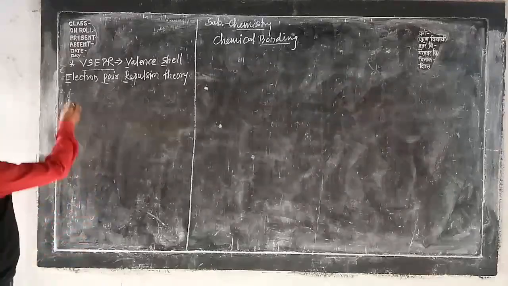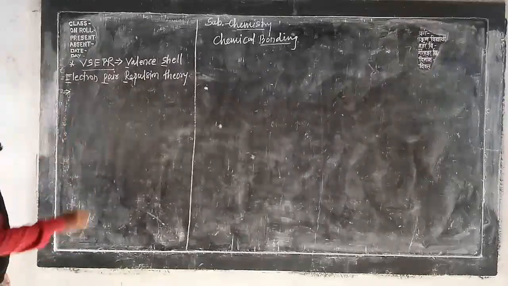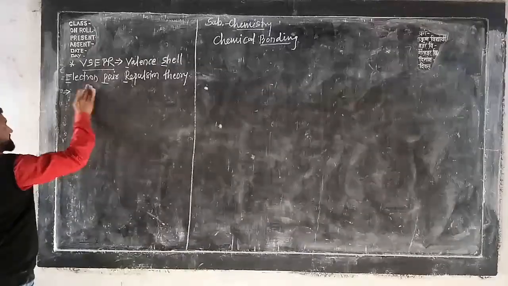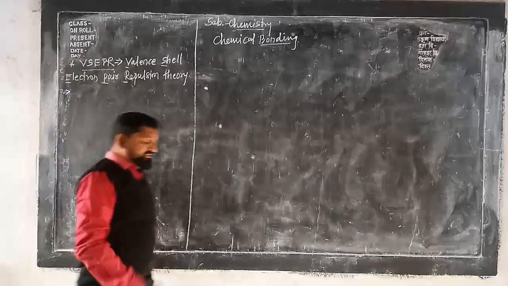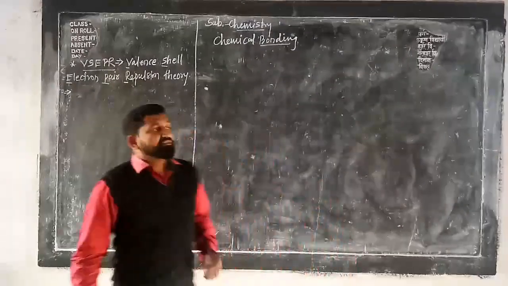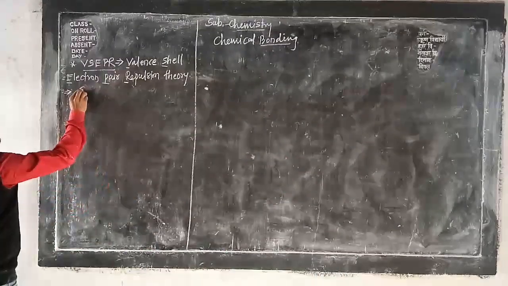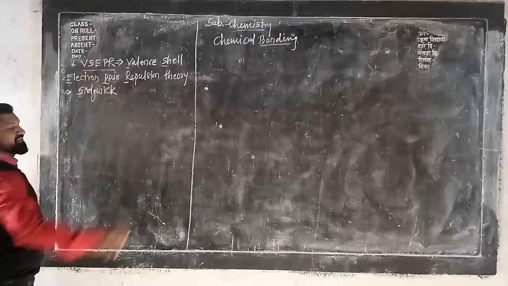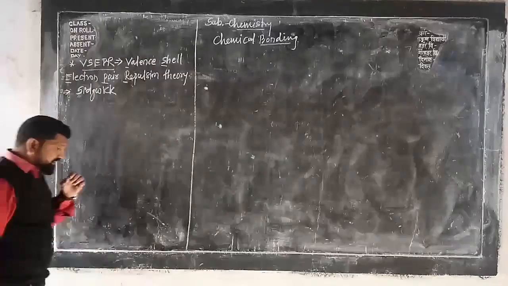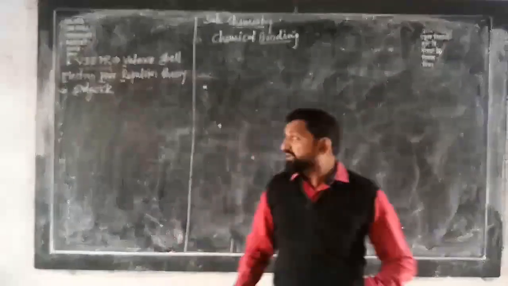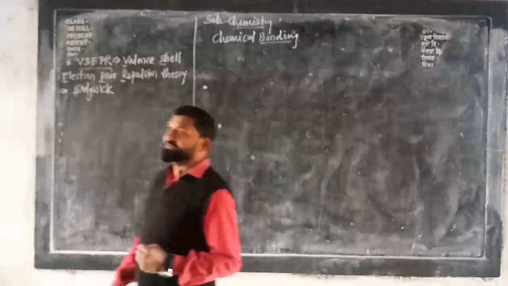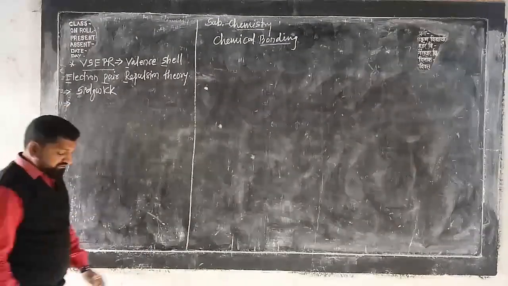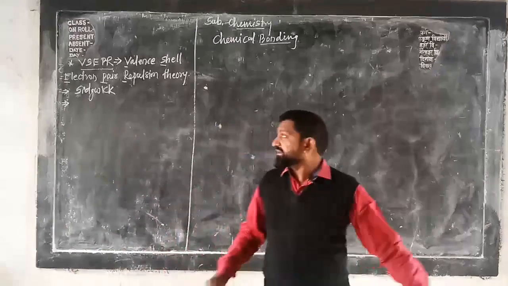Now see here, directly we come to the consequences of what is meant by VSEPR theory. This theory was discovered by Sidgwick. What is the main motive of this theory? See here, so here we will start a new theory.